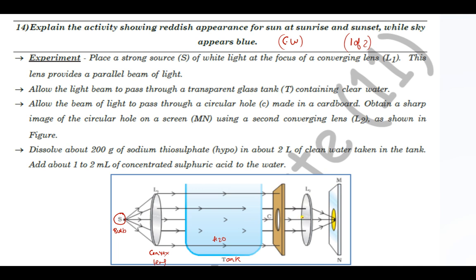Here there is another lens. It is again a convex lens. And if the light rays enter parallel, they will get focused on the focal point. So this MN, right, is the screen, and we will place the screen such that it is present at the focal point of the lens L2. This is lens L1, right? And this is lens L2. Allow the beam of light to pass through a circular hole C made in the cardboard. Obtain a sharp image of the circular hole on the screen MN using a second converging lens L2 as shown in the figure. So it is very simple.